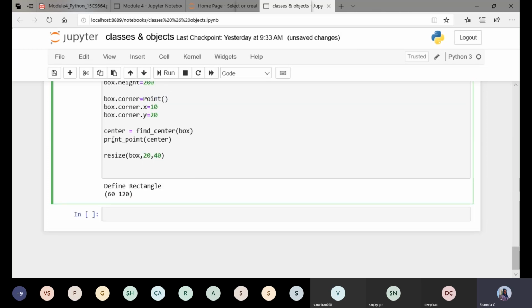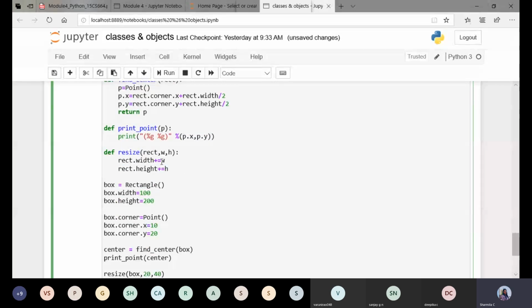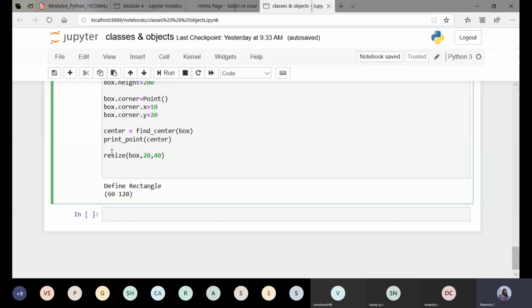Fine. So after resizing or modifying the attributes' value, again I need to find out the center point of the rectangle. I'll call these two functions again.